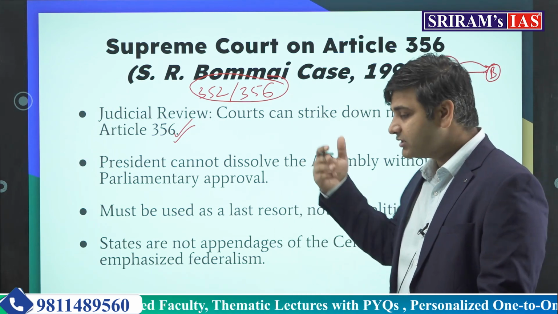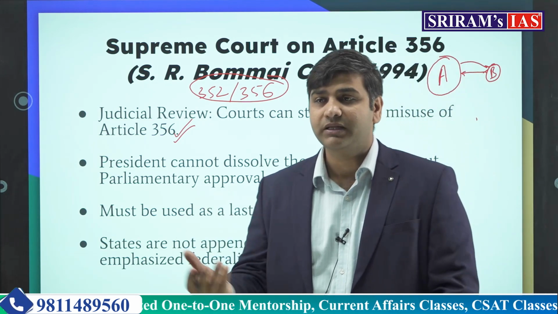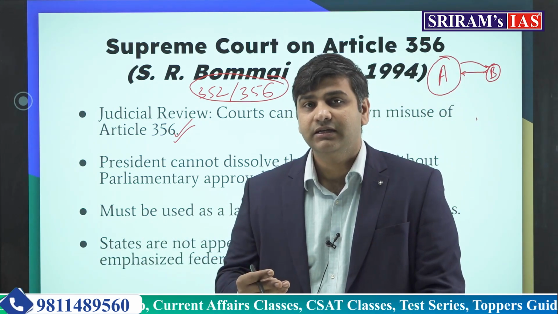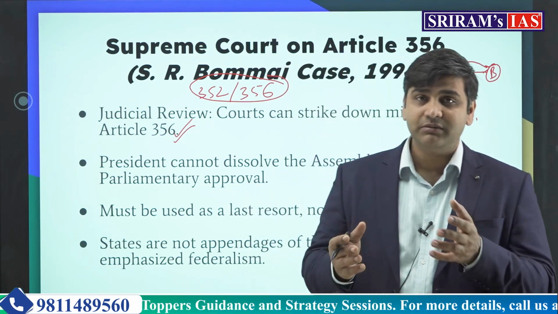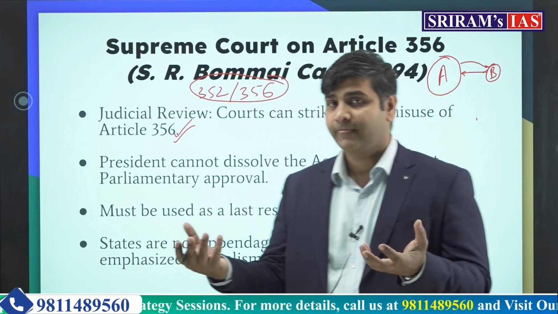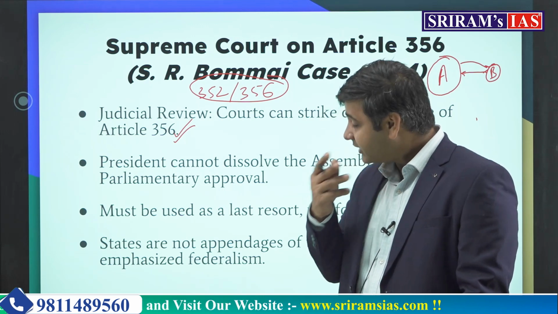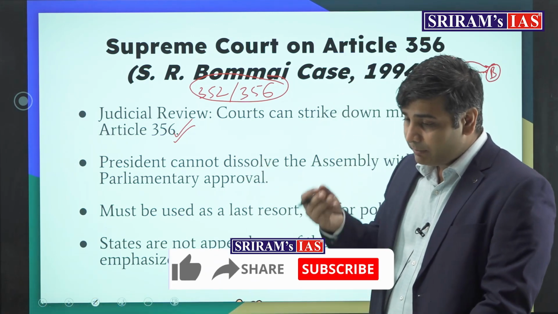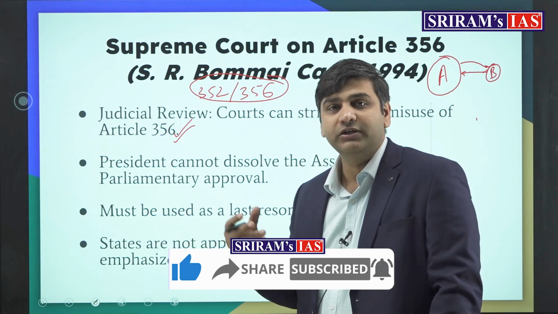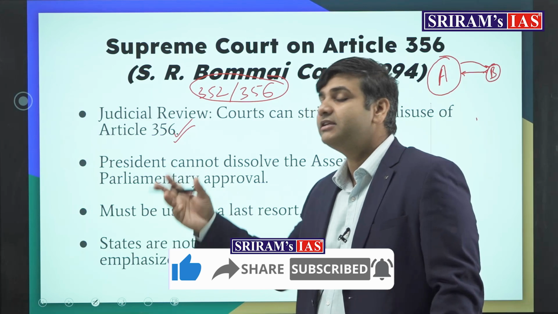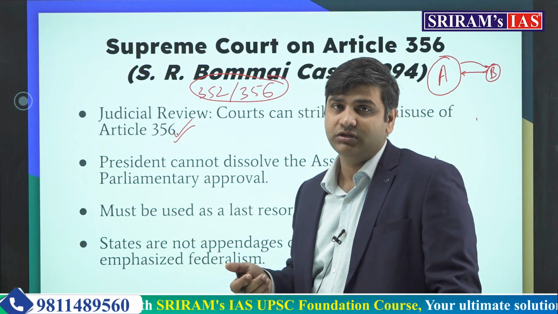Let's say the center imposes 356 today. The opposition party or that state government, the people forming that state government, reach the Supreme Court. It's the original jurisdiction of the Supreme Court when some kind of dispute is there between the central government and the state government. If they reach the Supreme Court saying that misuse of Article 356 has taken place, there is no breakdown of constitutional machinery in the state, and upon inquiry the Supreme Court finds it to be true, the Supreme Court can restore the state government back. That is the power of judicial review under the constitution given to the Supreme Court.